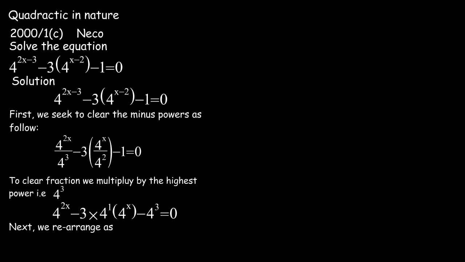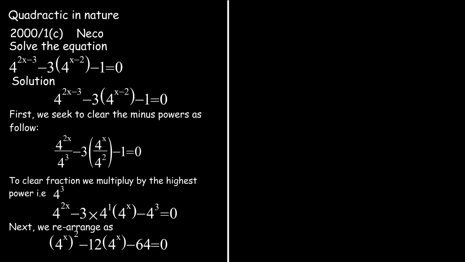Now we rearrange our equation to become 4 to the power of s, all squared, minus 12 in brackets 4 raised to the power of s minus 64 equals 0. At this point, we'll say let p be equal to 4 raised to the power of s. Now substituting p for 4 raised to the power of s, our equation becomes p squared minus 12p minus 64 equals 0.